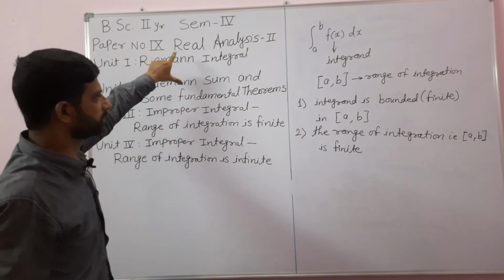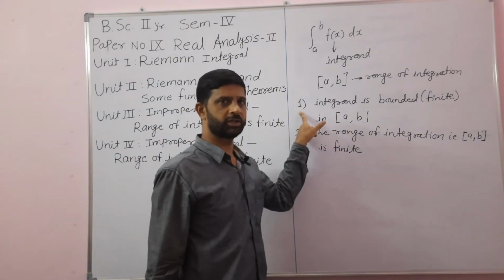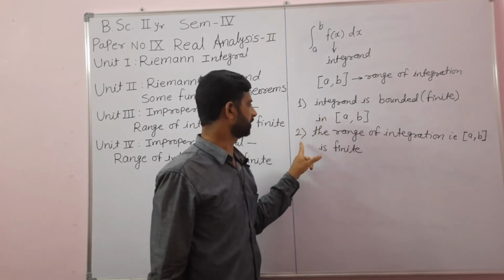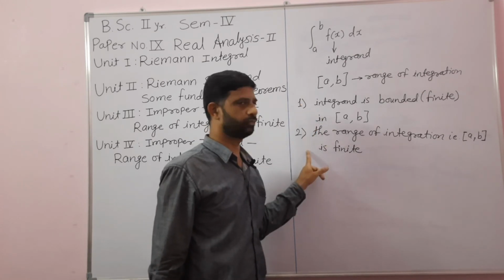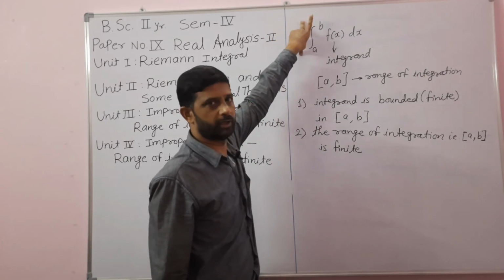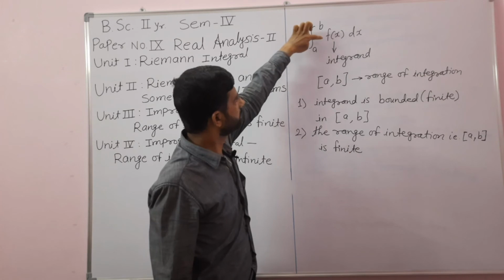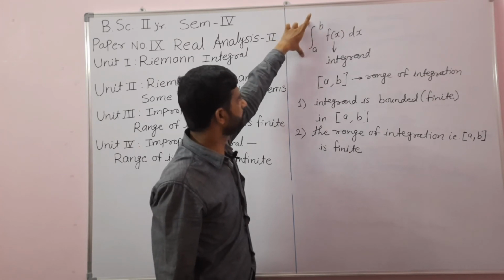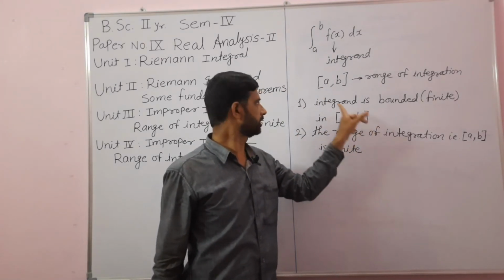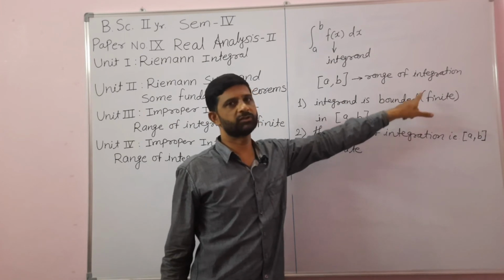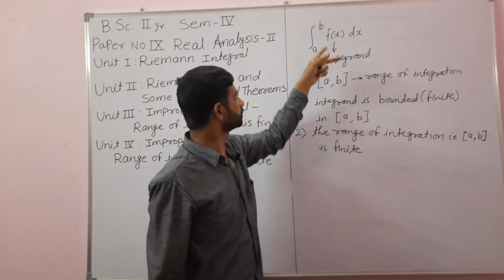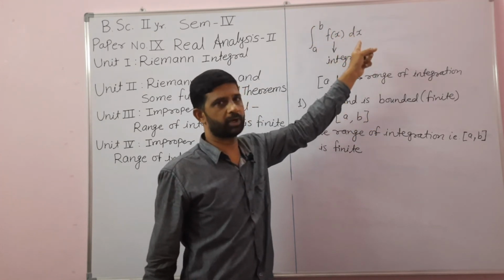as the Riemann integral. But when the first condition fails and the second is satisfied, or the first condition is satisfied but the second fails, or both conditions fail to hold, in that case this integral is called the improper integral. So if this integration is integration a to b of x dx, and if the range of integration is not finite, or the integrand becomes unbounded, meaning infinite in the given range, or both may happen, then in those cases we say that this integral is called the improper integral.